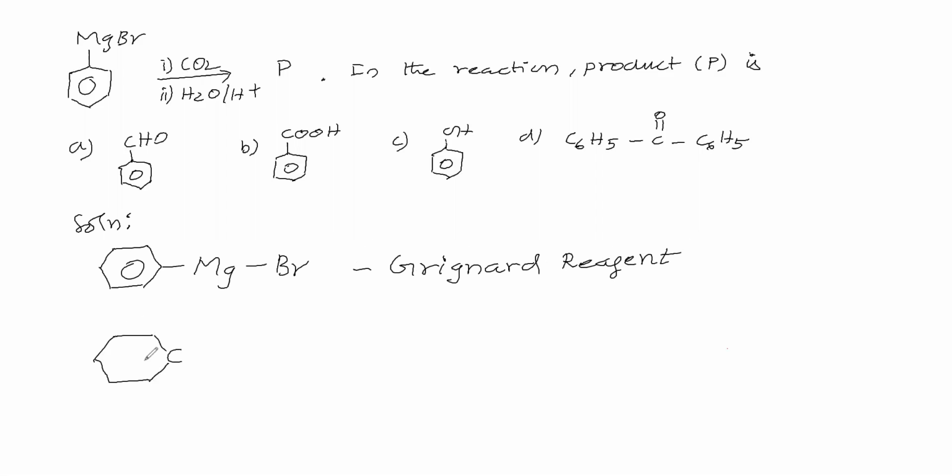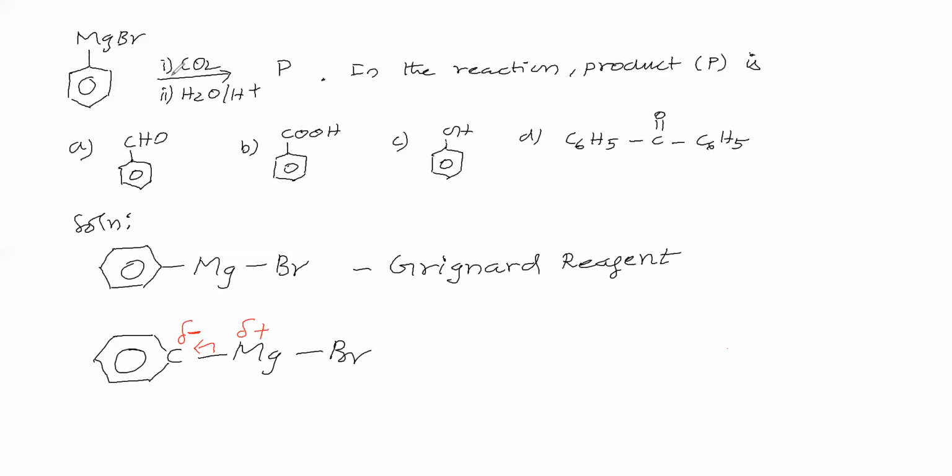Here a carbon atom is present, here magnesium, here bromine. This carbon and magnesium: magnesium is a metal, carbon is a non-metal. So the bond is shifting to this side. So carbon is gaining electron cloud, so it has a partial negative charge. Magnesium is losing the bond, so it gets a partial positive charge. In phenyl magnesium bromide, these charges will be present.